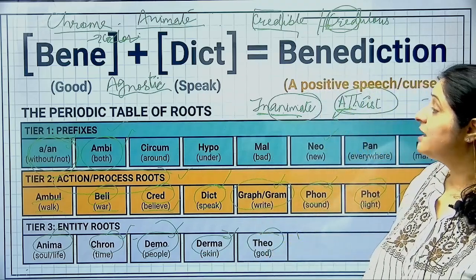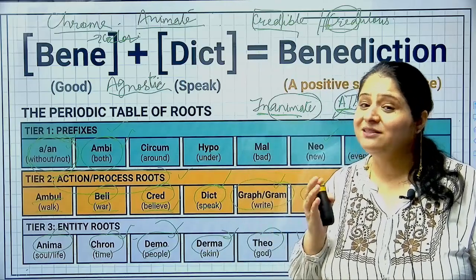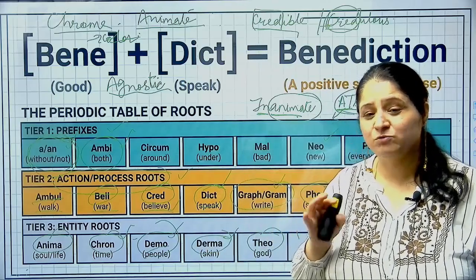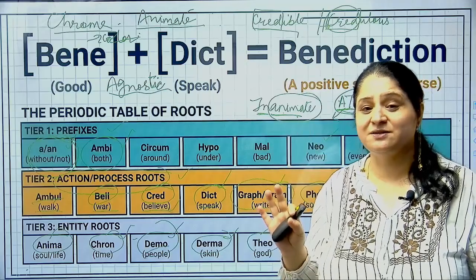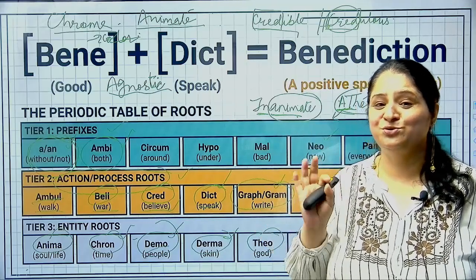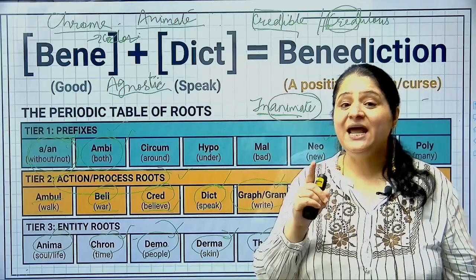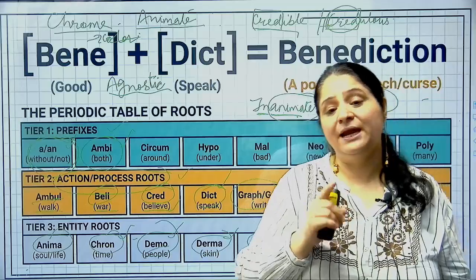Alright, so moving ahead. So this was about some of the root words, some of the prefixes that we did. And this slide told you कि कितना easy हो रहा है आपके लिए चीजों को करना. मुझे थियो पता है, थियो जहां आया मुझे पता है it has something to do with religion or God. मुझे chrome पता है, जहां chrome आया I know it has something to do with color. Bene जहां पे आया I know it has something to do with what? Bene and born, both.